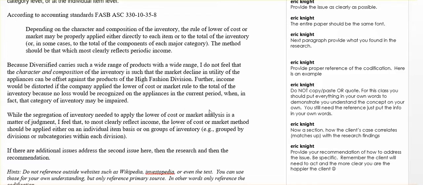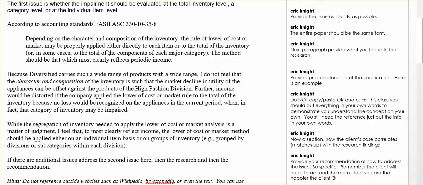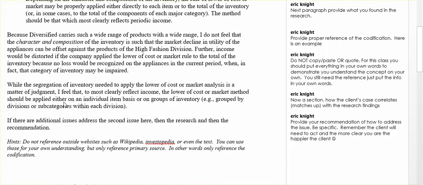Think about it like this. The clients want to open the memo, read it and know what to do. They want it to be straightforward and clear. That's why they're paying you. And if they read it and they don't know what to do, then when they get the invoice in the mail for your fees, they're going to say, wait a second, they didn't do anything for us. They found stuff, but they didn't tell us how to apply it. So the last section, which was broken down into two, is your recommendation, how to apply what you found to the client situation. That's your recommendation. Be specific.